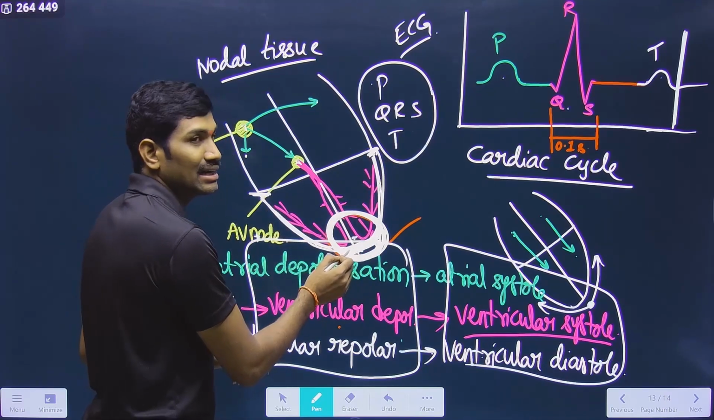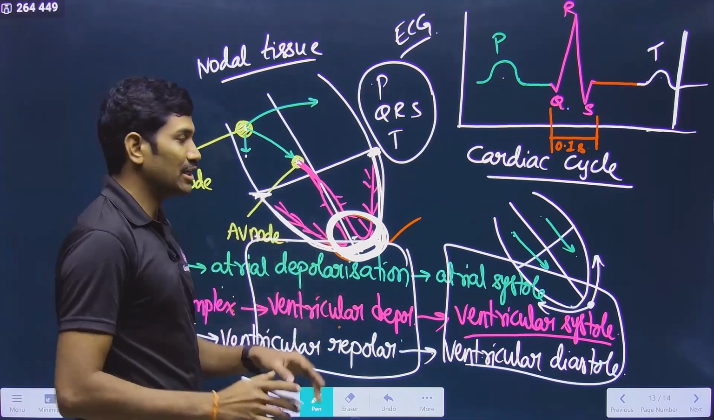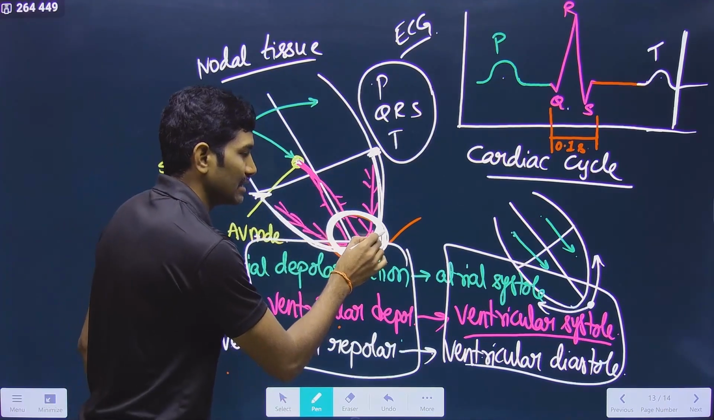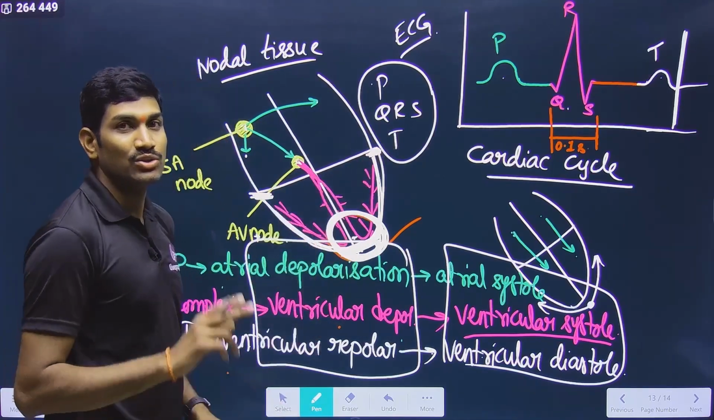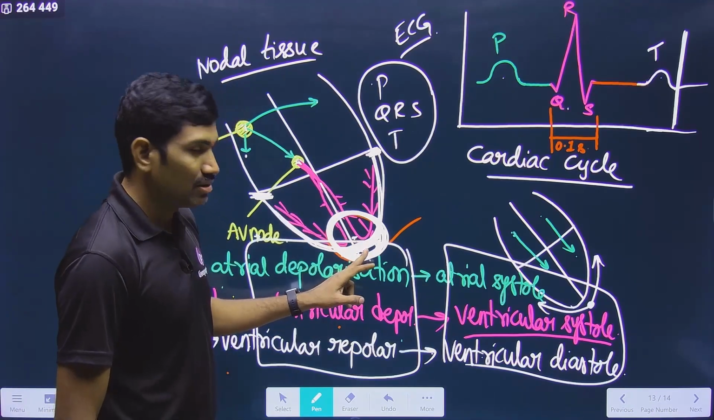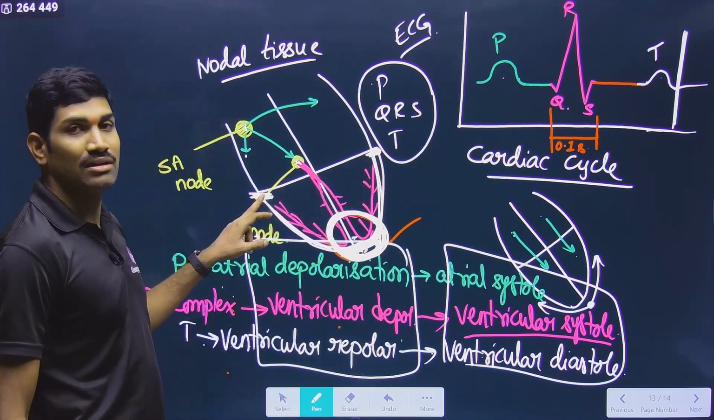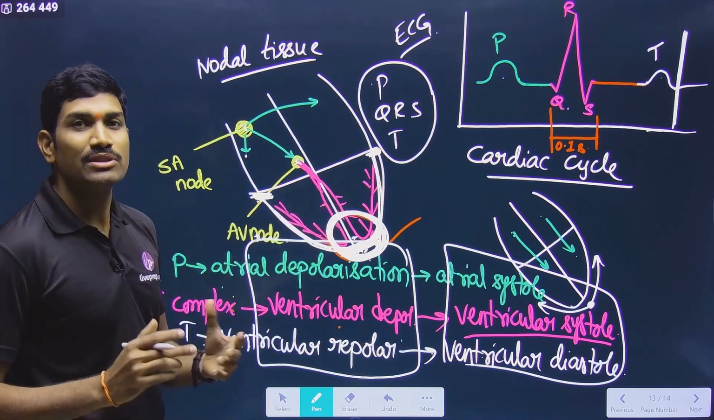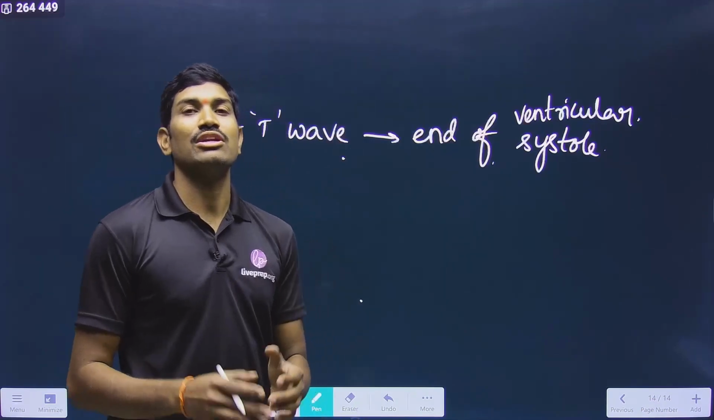When relaxation is starting here, at that time the previous ventricular contraction is completed. So that's why the T wave is completed here. At that time, ventricular systole is completed at this point. So that's why they have given the relation this way. The end of the T wave here represents the end of the ventricular systole here. But they have not given that very clearly. So simply they said that the end of the T wave represents the end of ventricular systole.